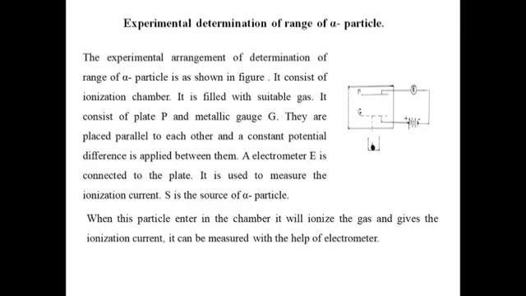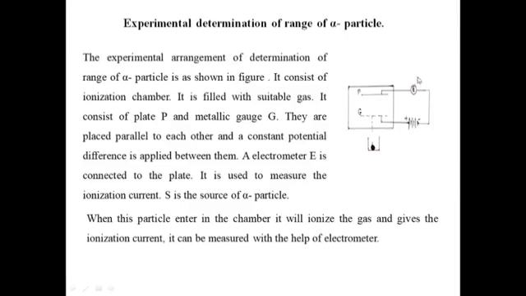Experimental determination of range of alpha particles. The experimental arrangement for determination of the range of alpha particles is as shown in the figure. It consists of an ionization chamber filled with a suitable gas. It contains a plate P and a metallic gauze G, placed parallel to each other, and a constant potential difference is applied between them.